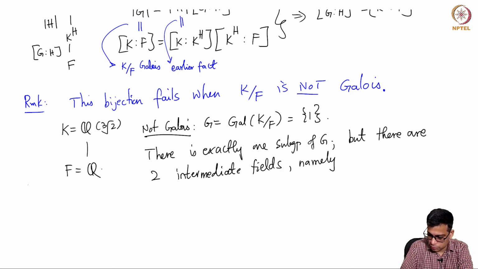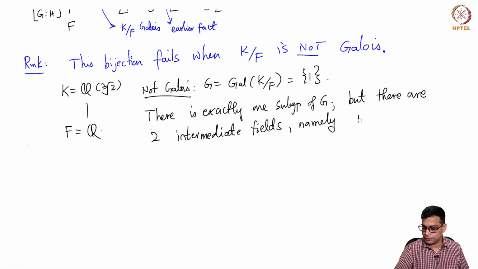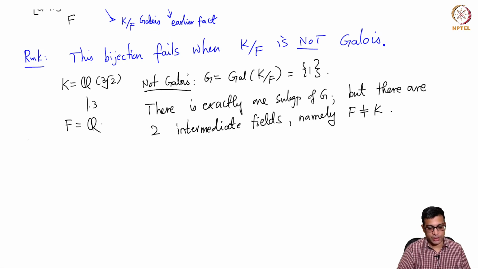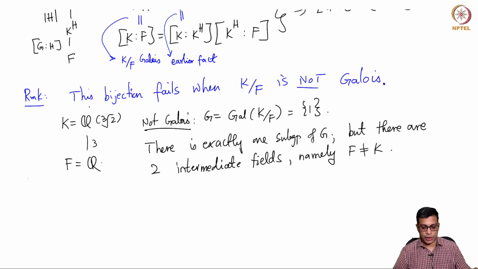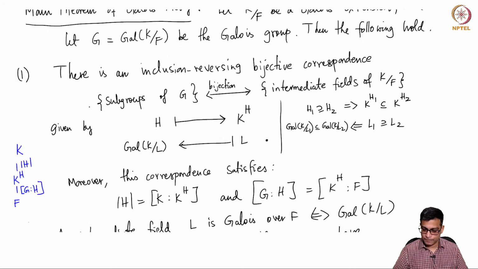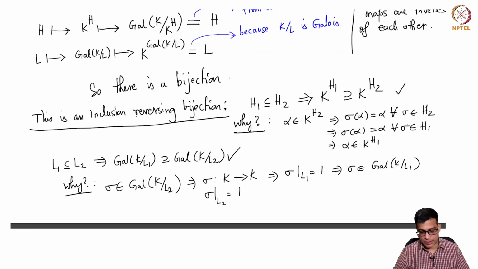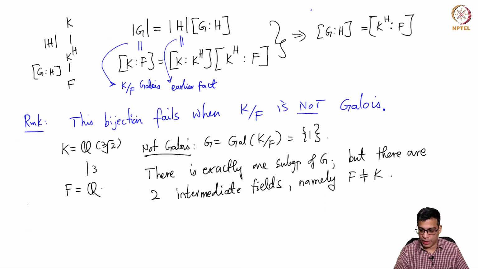Namely F and K. They are distinct, right? F and K are distinct fields. This is a degree 3 extension, so they are distinct fields. So there are 2 intermediate fields. Here there are 2 elements in this set, in this set there is only 1. So the bijection fails. So the assumption that K over F is Galois is extremely important.